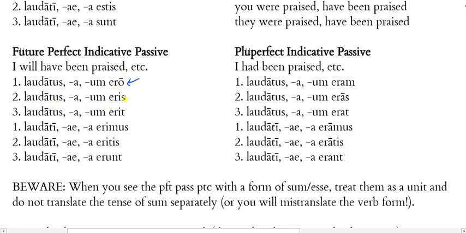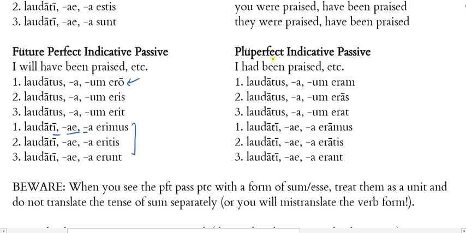Laudatus eris, you will have been praised. Laudatus erit, he, she, it will have been praised. Laudati, again, switching to the plural forms with these plural forms of to be, erimus, we will have been praised. Laudati eritis, y'all will have been praised. And laudati erunt, they will have been praised.